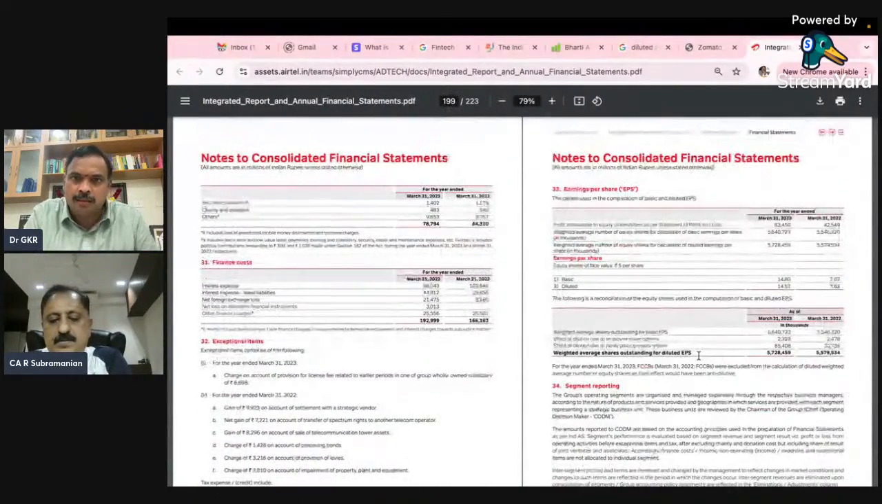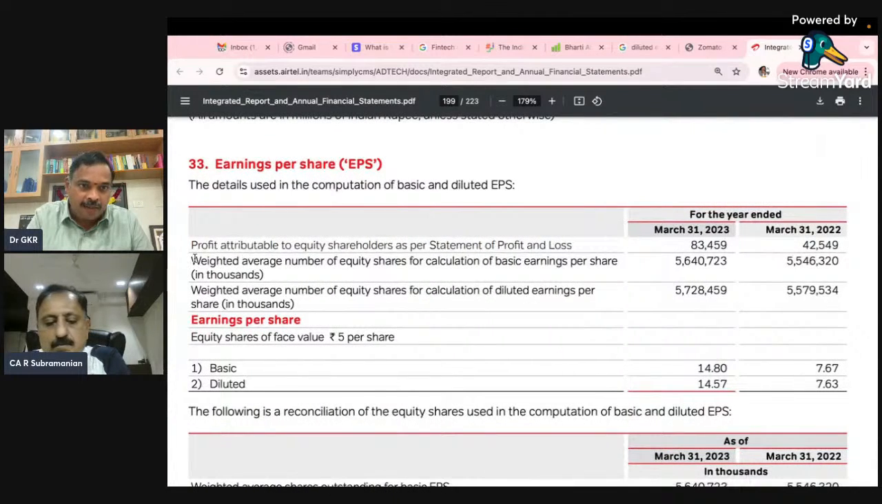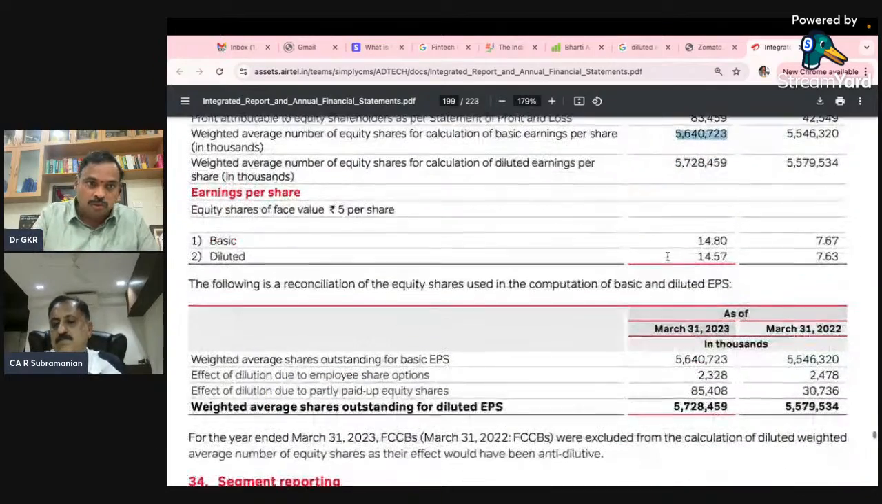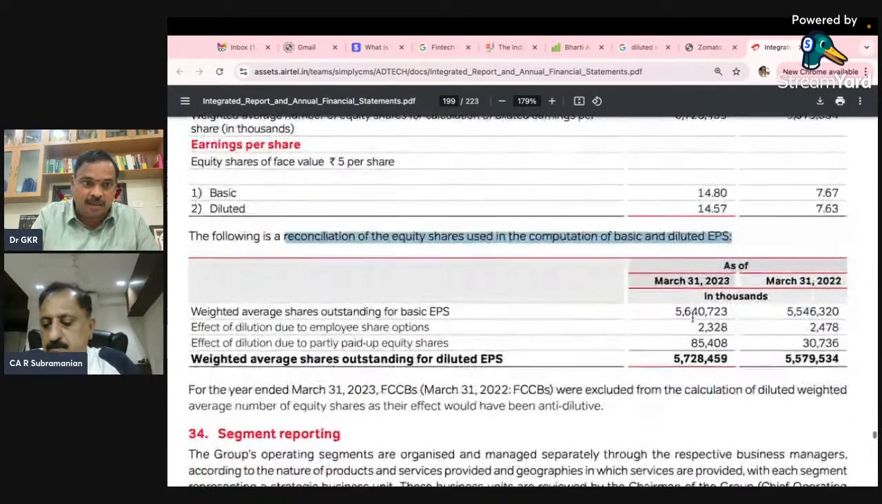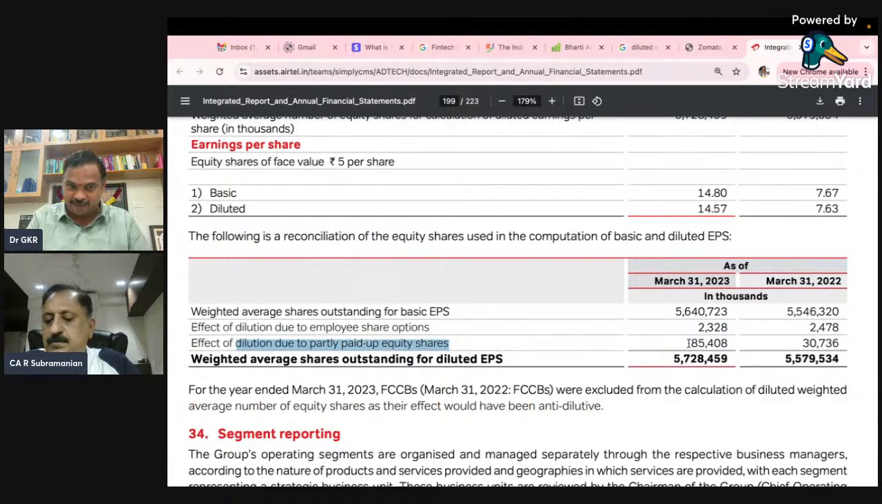This is note 33, earnings per share. Now, please look at this. This is the profit attributable to the shareholders as per the statement of profit and loss. The weighted average number of shares is 56 some crore shares. This is the number of shares which will be included. The following is the reconciliation of equity shares in computing basic and diluted. While diluting, they have considered the employee share options also. That means they are called potential shares: in future, they will become shareholders. Dilution is also due to partly paid equity shares that will become fully paid equity shares.